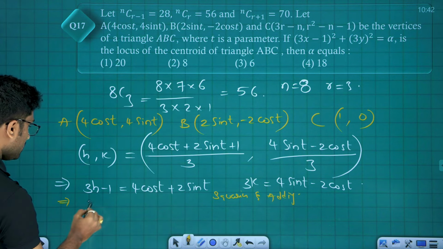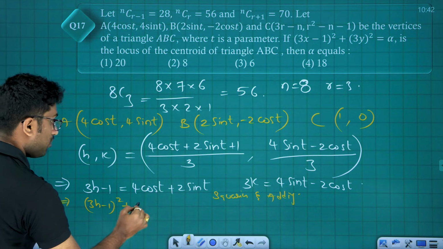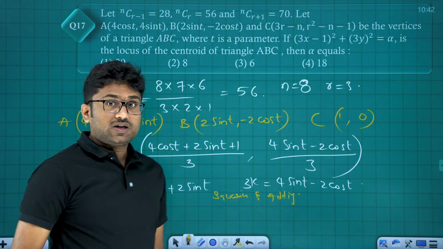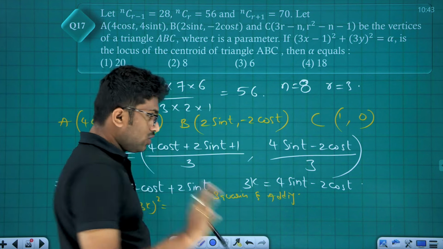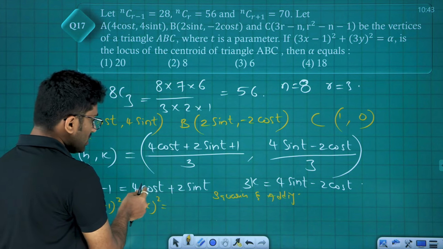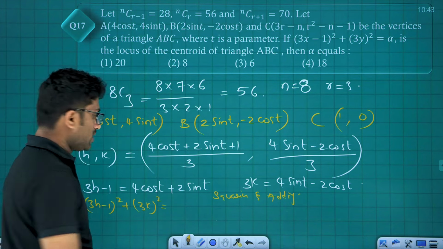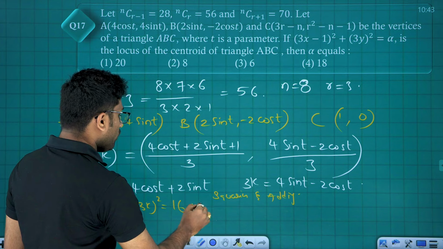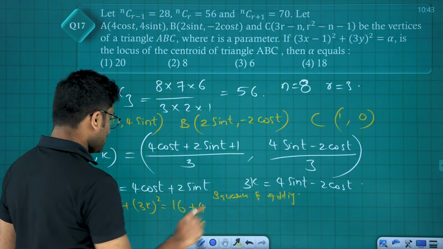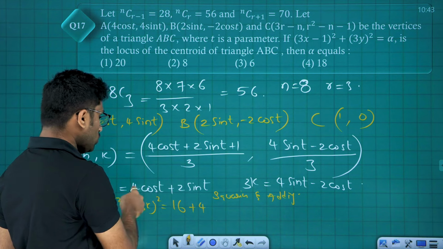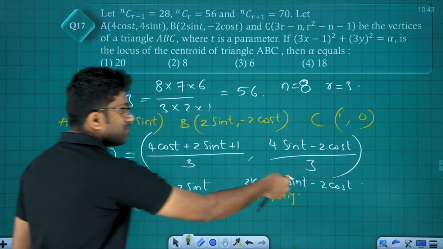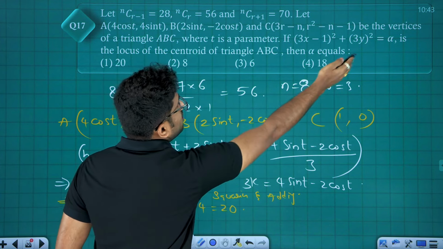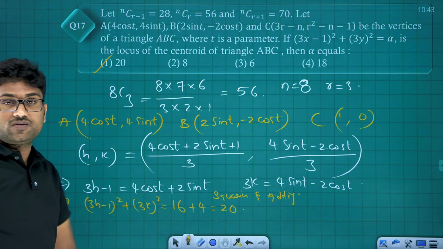So that becomes (3h minus 1) whole square plus (3k) whole square is equal to (a plus b) whole square plus (a minus b) whole square. First, 16 cos square t plus 16 sin square t, 16 of cos square plus sin square, which is 16 into 1. 4 sin square t plus 4 cos square t, 4 of sin square plus cos square, which is 1 again. Next, 2 times of this: 2 into 4 into 2 is 16 cos t sin t minus 16 cos t sin t, that gets cancelled. So this is equal to 16 plus 4, 20, which is nothing but alpha. Alpha is equal to 20, friends.